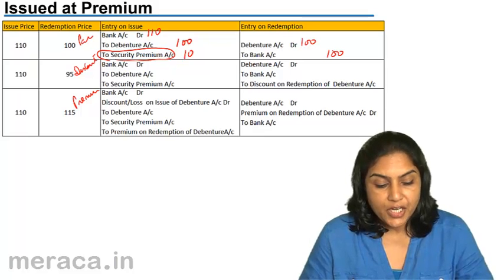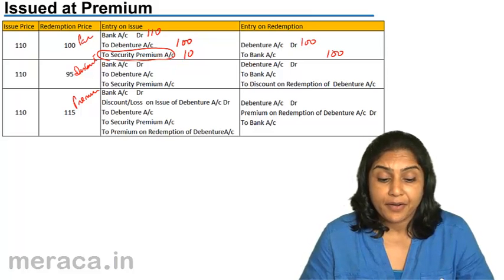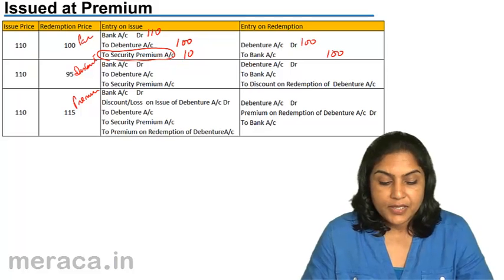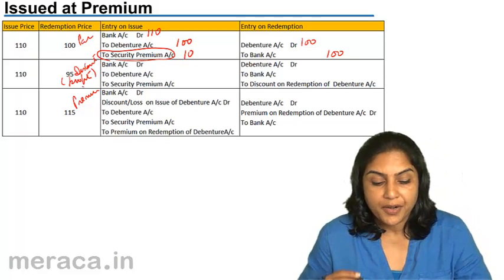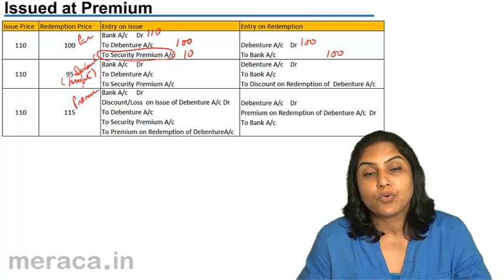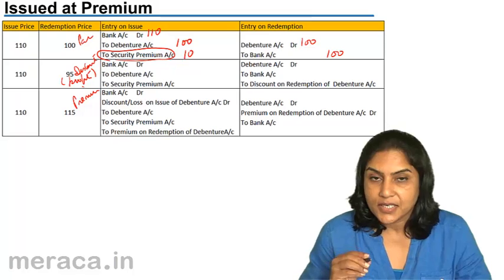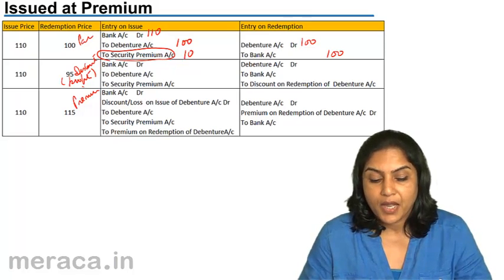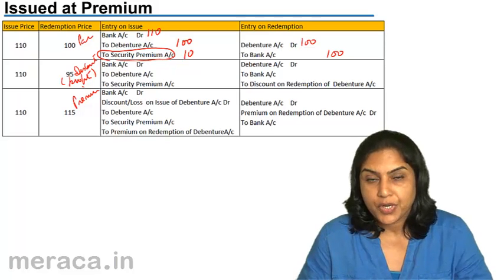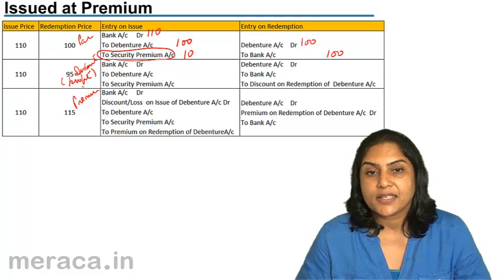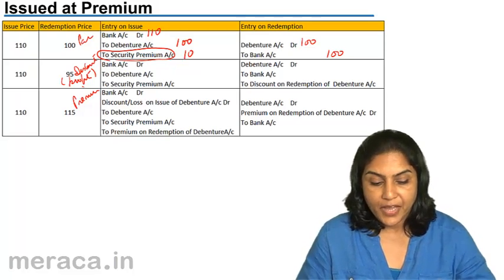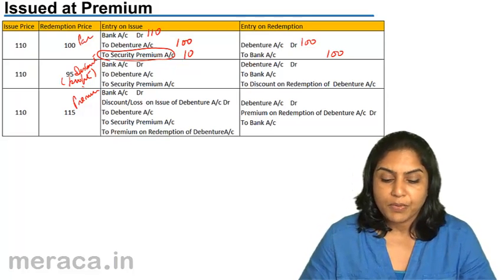If debentures are issued at a premium and they are redeemable at a discount, this discount on redemption is a profit. For a 100 rupee debenture, the company will be paying only 95 rupees. Since it is a profit, it will not be accounted for at the time of issue. It will be brought into the books only when it is actually realized, that is at the time of redemption of debentures. Therefore, the entry for issue is a normal issue entry.